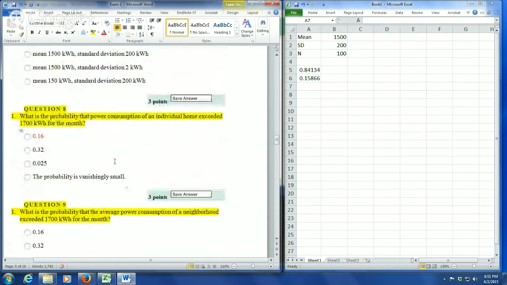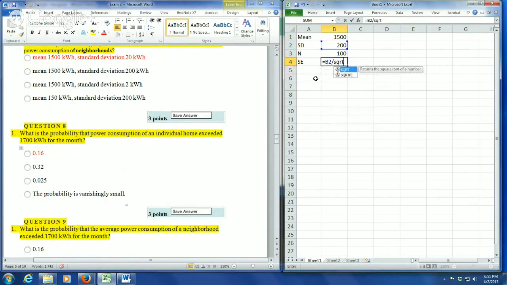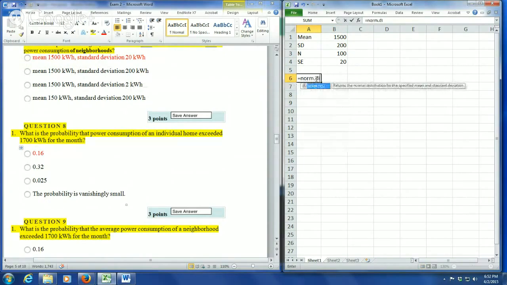The next question is, what is the probability that the average power consumption of a neighborhood exceeded 1,700 kilowatt hours for the month? And so to get the neighborhood, we need that standard error back. So we're going to calculate our standard error again. It's equal to 200 divided by the square root of our sample size. Also, we know that that is 10. And so now we do equals NORM.DIST. Our x is 1,700 still. Our mean is still 1,500. But now we're going to use our standard error instead of our standard deviation. And we're going to do true. And then we're going to take 1 minus that.